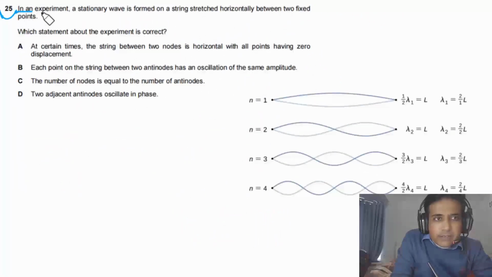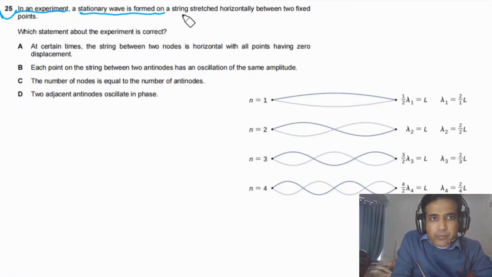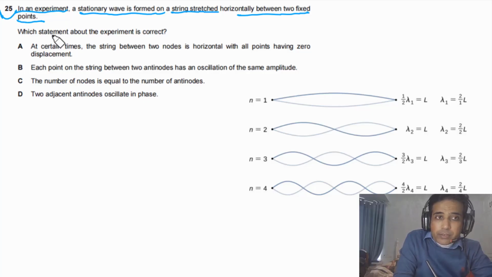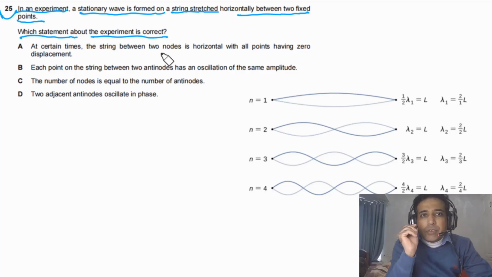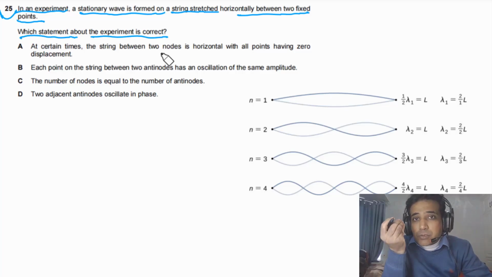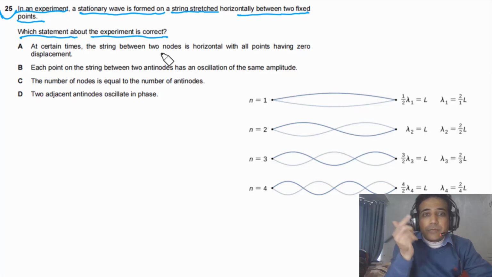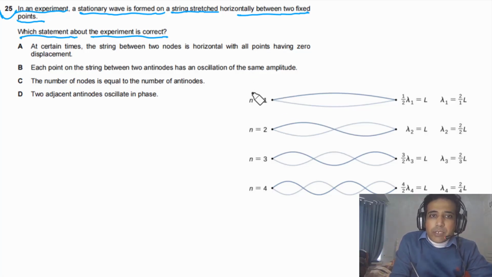Question 25 says, in an experiment, a stationary wave is formed on a string stretched horizontally between two fixed points. Which statement about this experiment is correct? This question is just about stationary waves. You need to understand some basic characteristics of stationary waves. Let's try to understand them.